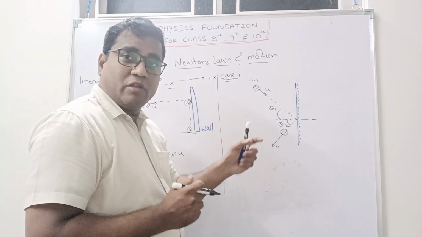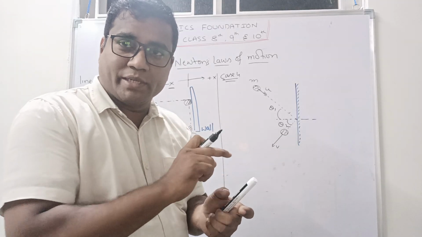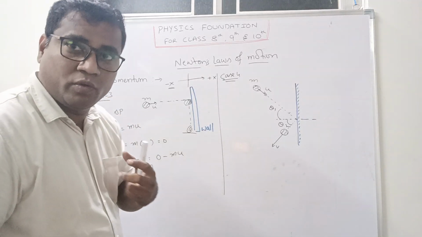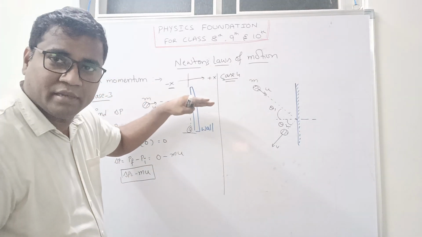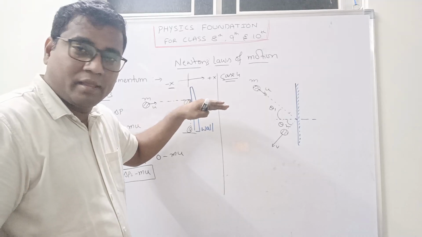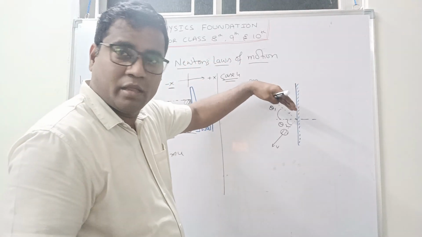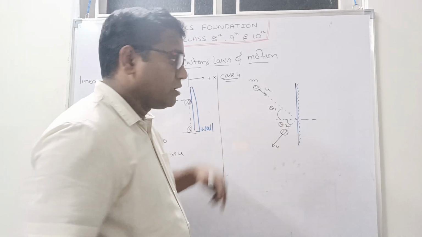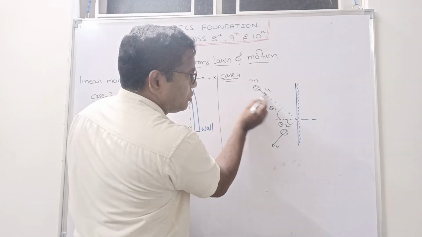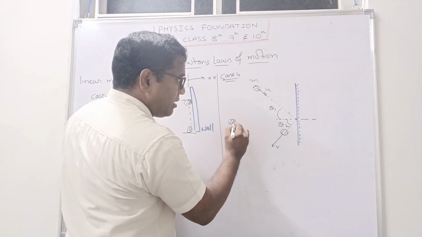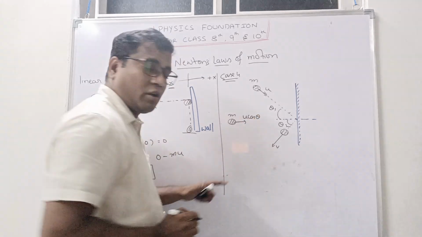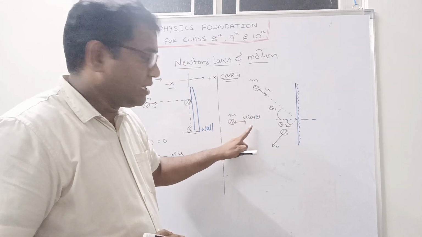So in this situation, how to solve? See, we have to find out the perpendicular components. I know if the body is moving in this direction, how to find the momentum, right? Now the body is moving in this direction. Now I will convert in this direction how it is moving. So we know that it is u. Here the body is there, mass m. In this direction it will be u cos theta. I think this one is clear.